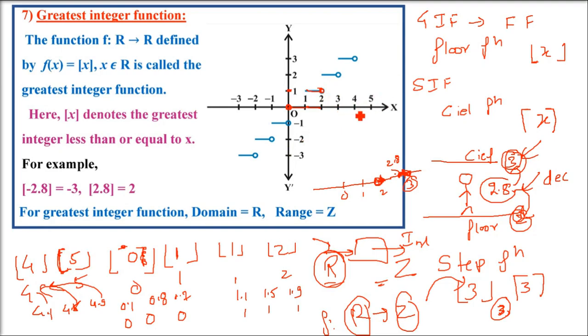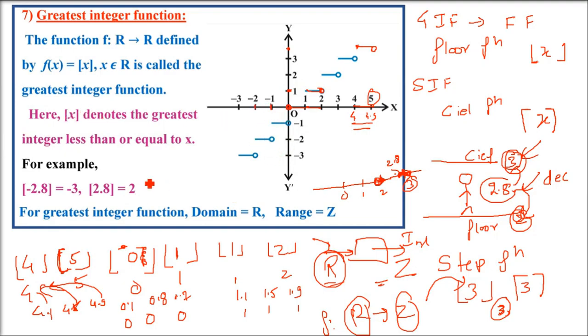So let me make it. This is not being shown here, so I have to make it. I have to start from 4 because y will always be 4. From 4 to 5, I'll start from 4 and go up to 5 but not include 5. 5 is not included here because 5 is the greatest integer function between 5 and 6. 5 will go to the next step. From 4 till 4.99, or whichever decimal is closest to 5, it will be this greatest integer function. Small steps.